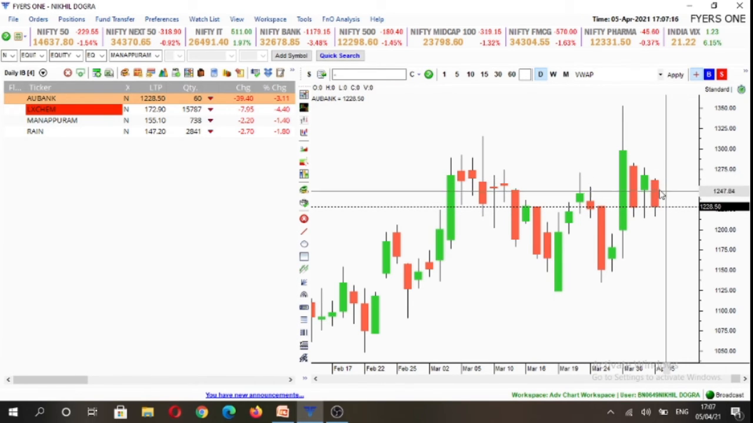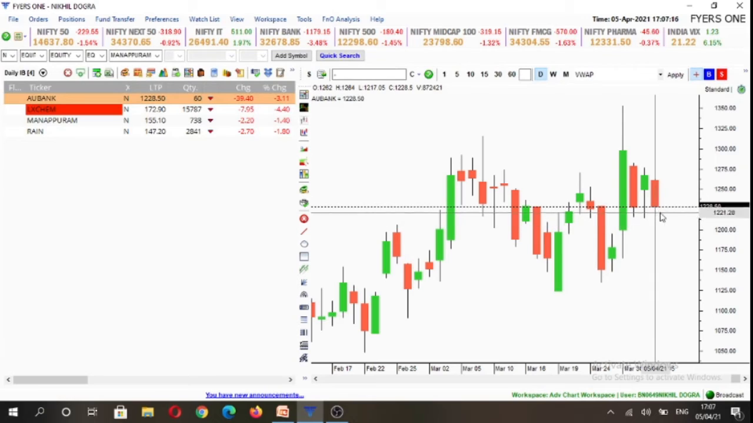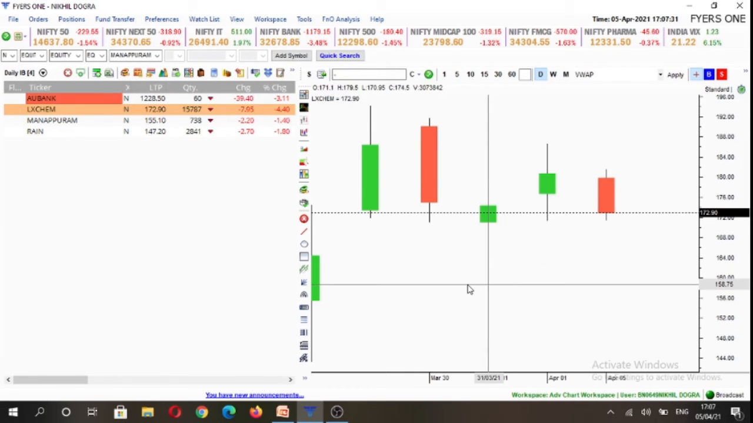both the buyers and the sellers are in equilibrium, and in AU Bank we will look for trade on either side of the range, that is, above 1264 we will look for buying opportunity, and below 1217 we will look for selling opportunity in AU Bank. Second stock is LX Chem.